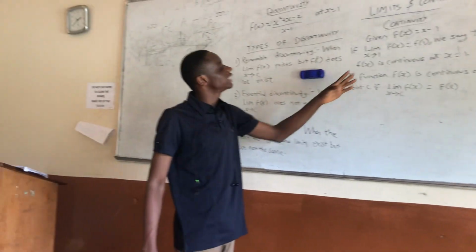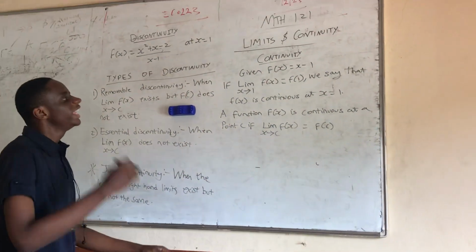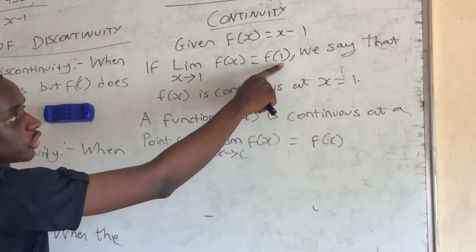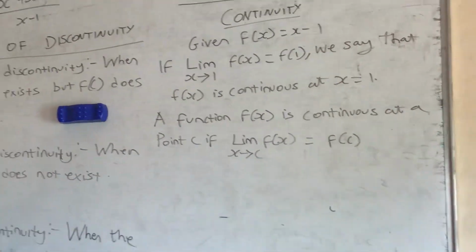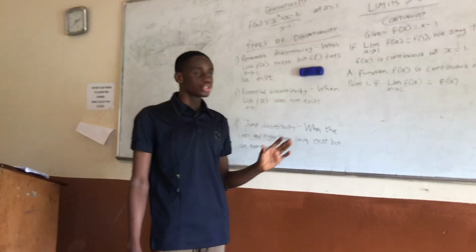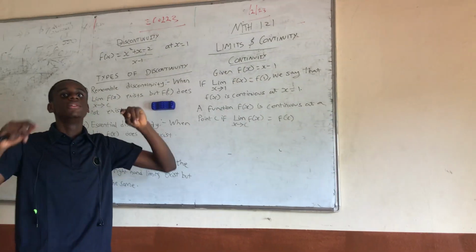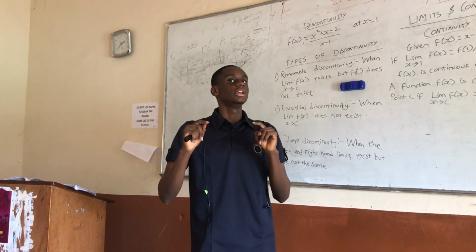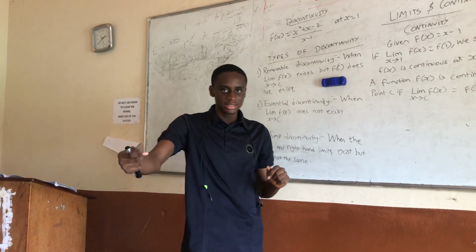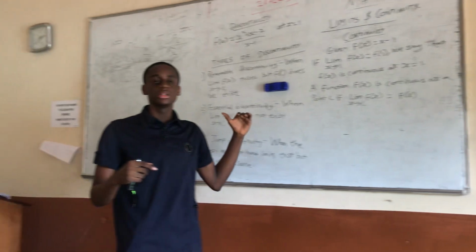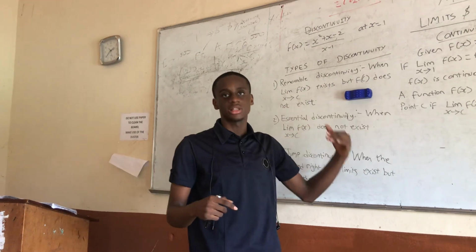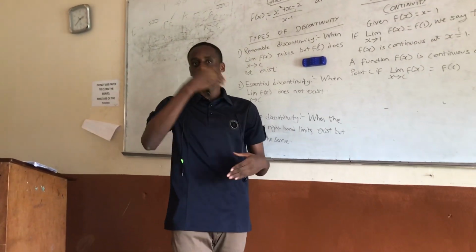So they said, given a function f(x), if the limit of f(x) as x approaches 1 is equal to f(1), we say that the function is continuous at x equal to 1. What does that mean? Remember that in limits and continuity, the function at a particular point might exist, or it might not exist, but the limit might exist. So when we did limits, we substituted some values and found the answers were indeterminate, giving 0 over 0. Then we had to factorize and substitute again.